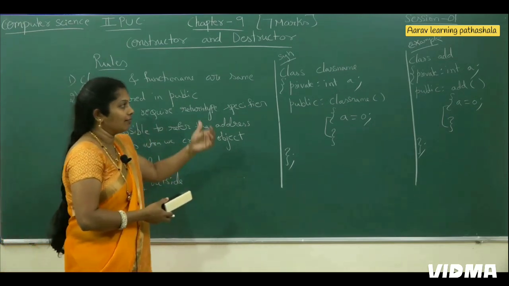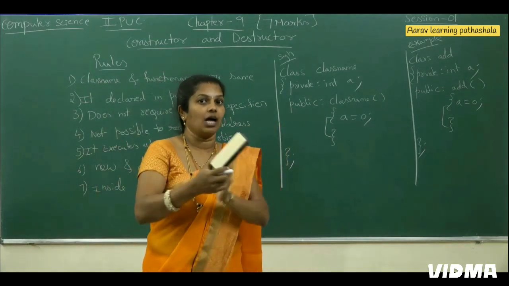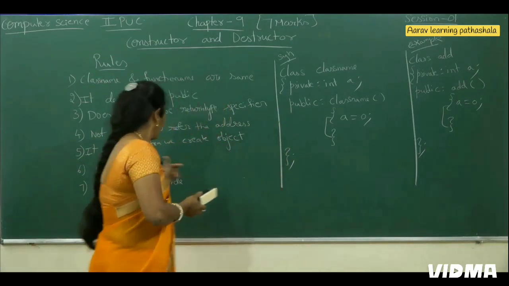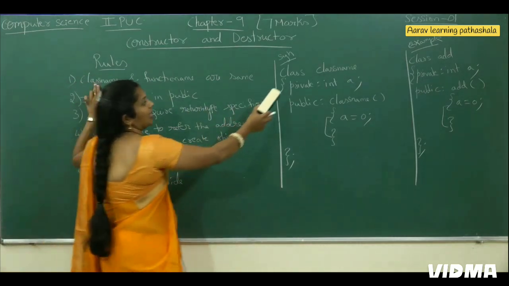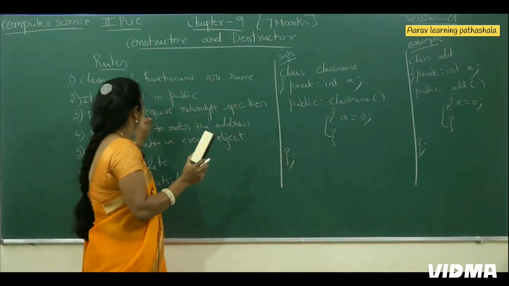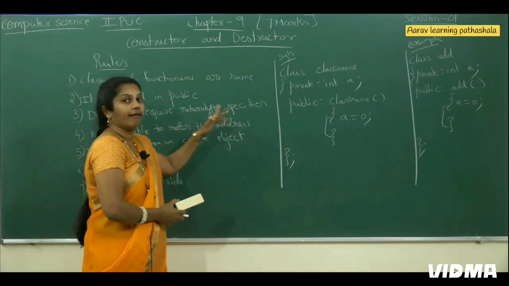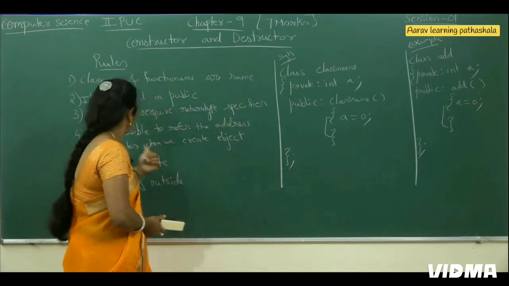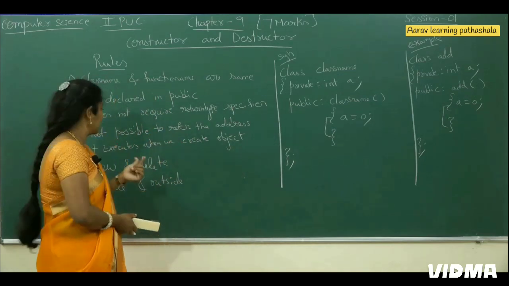We can declare as well as define the functions outside the class also. Here are a few rules to write a constructor. Class name and function name are the same. It should be declared in the public section. It does not have a return type specifier, not even void. It is not possible to refer to the address of the constructor.